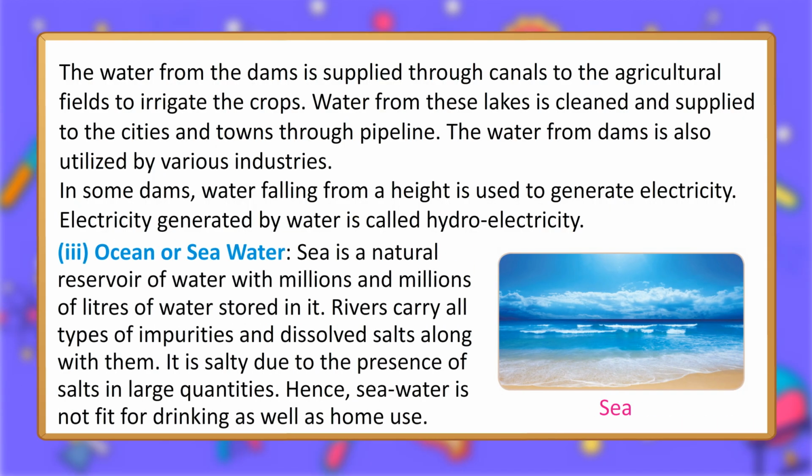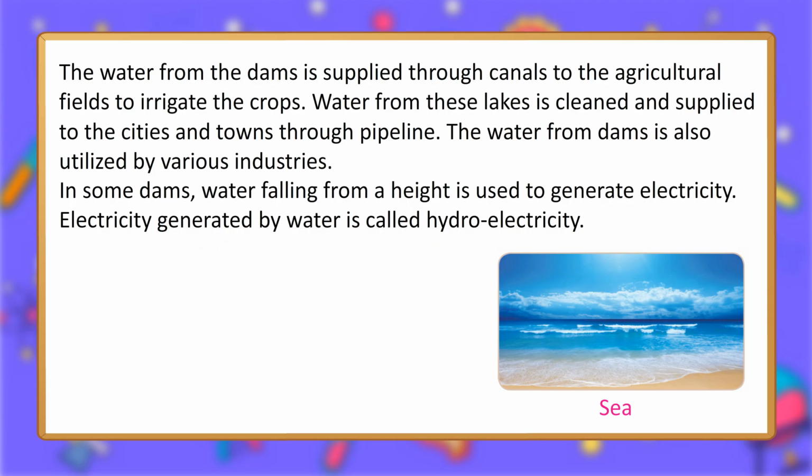3. Ocean or sea water. The sea is a natural reservoir of water with millions and millions of liters of water stored in it. Rivers carry all types of impurities and dissolved salts along with them. The sea is salty due to the presence of salts in large quantities. Hence, sea water is not fit for drinking as well as home use.